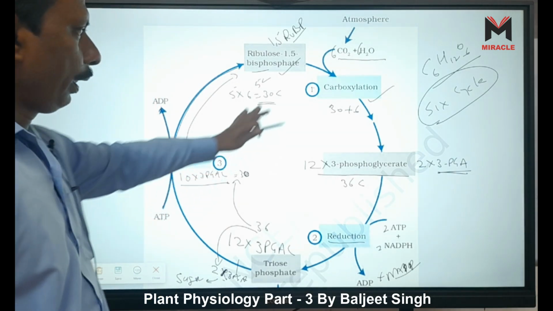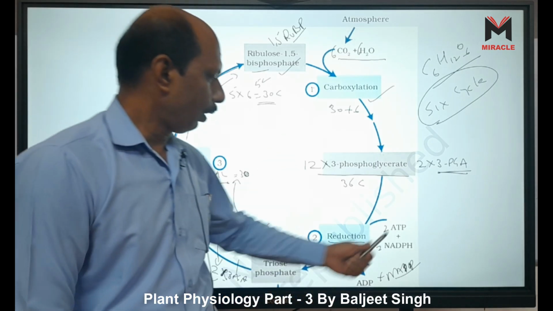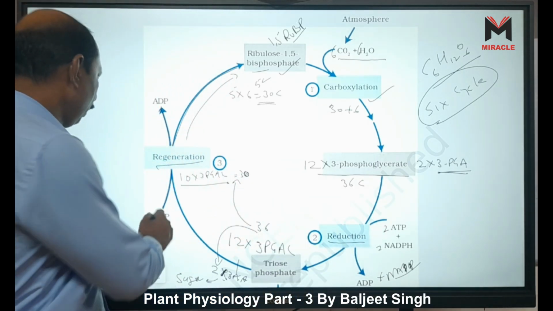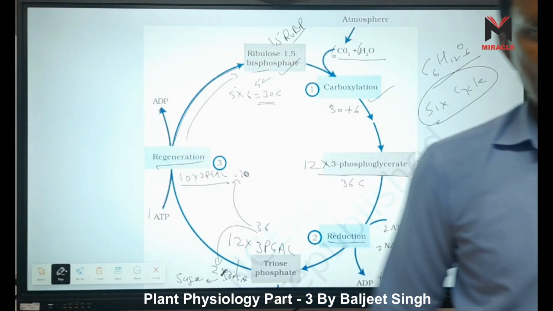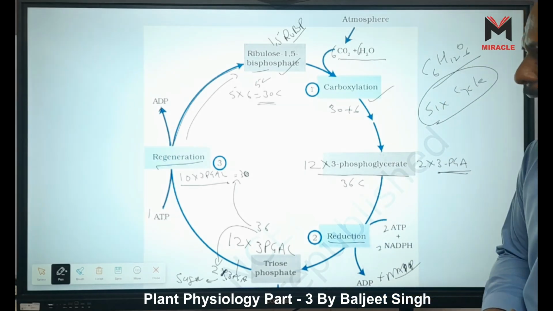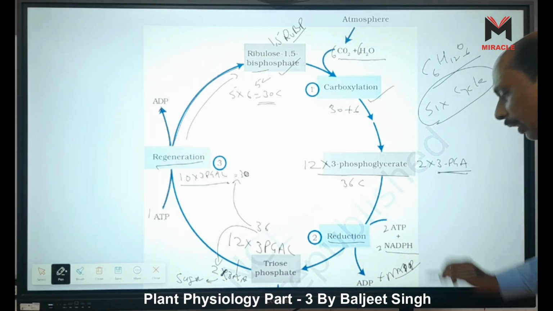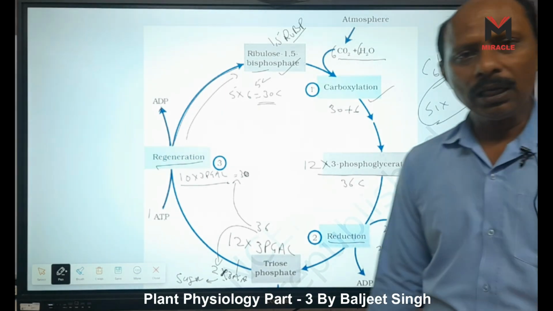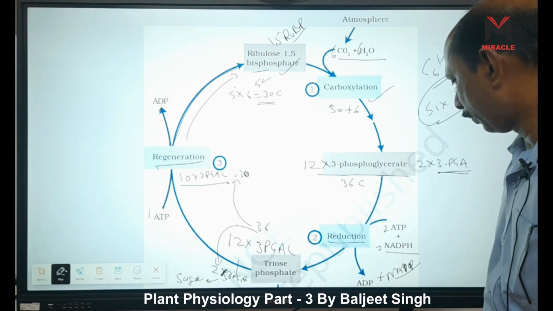So here in a single cycle, how many ATP is used? We know here 2 ATP and here 1 ATP. So in a single cycle 3 ATP are used. That means in 6 cycles, how many ATPs are used? 18 ATPs are used, right? And how many NADP are used? Because 2 NADP is used in a single cycle, in 6 cycles 12 NADP is used. Okay.